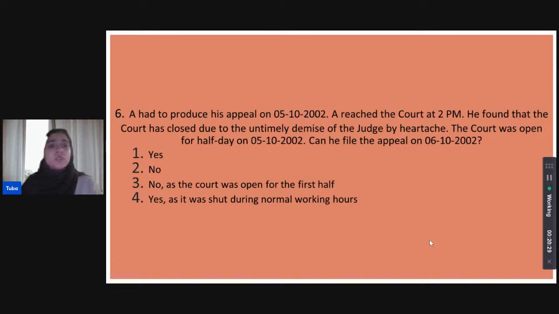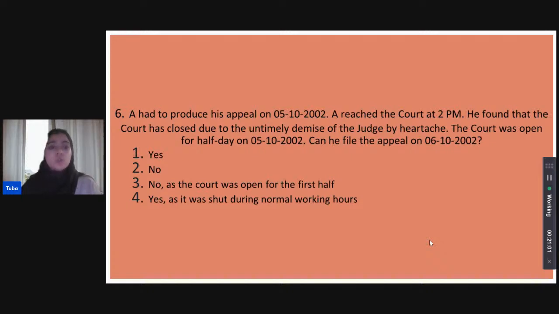A had to produce his appeal on 5/10/2002. So a bit of maths we require here. Let's keep our eyes sharp, our minds sharp. A had to produce his appeal on 5/10/2002. A reached the court at 2 p.m. He found that the court had closed due to the untimely demise of the judge by heartache. The court was open for half day on the same day, that is 5/10/2002. Can he file the appeal on 6/10/2002? Is it yes, no?